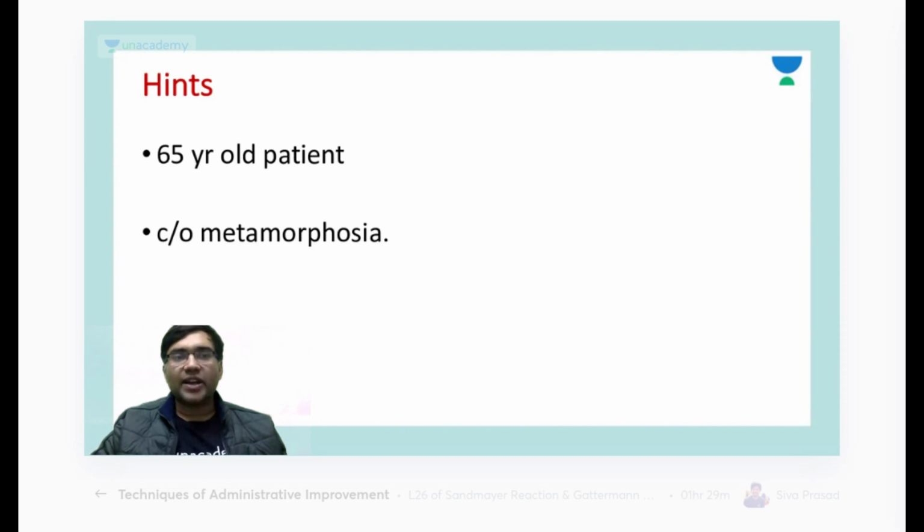So those students who joined late, welcome Dr. Bismillah. Hints given in this question were a 65-year-old patient who complains of metamorphopsia. So 3 questions are done till now, Shubham. This is the 3rd question.